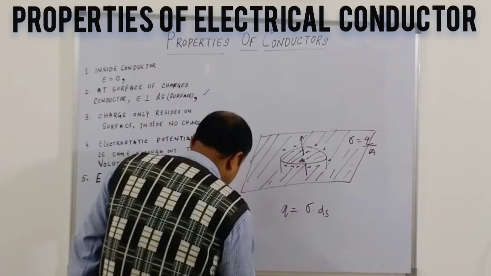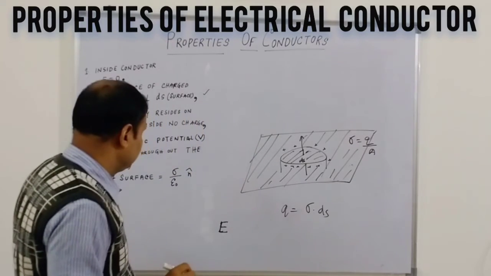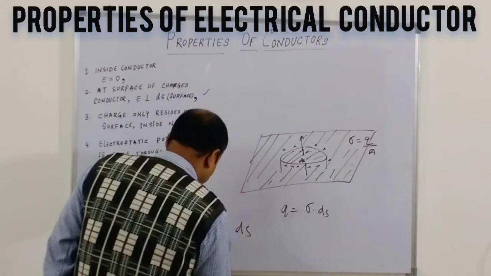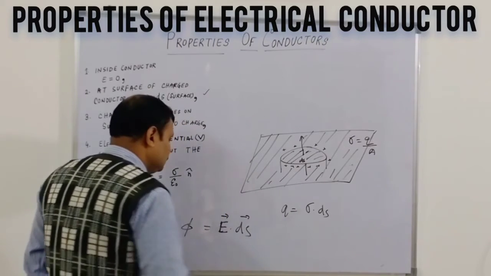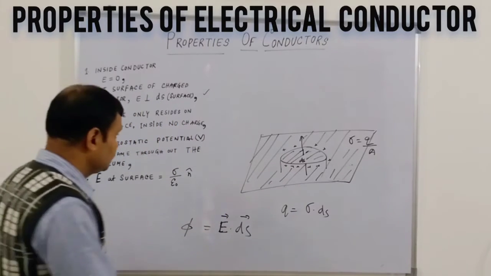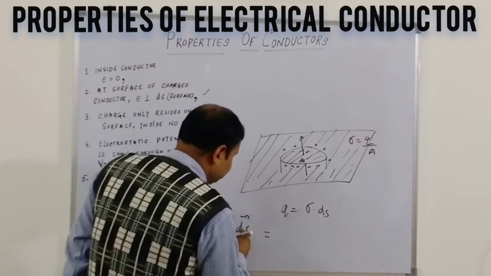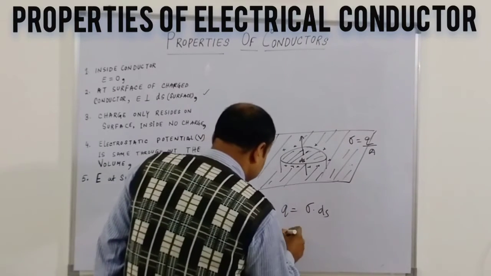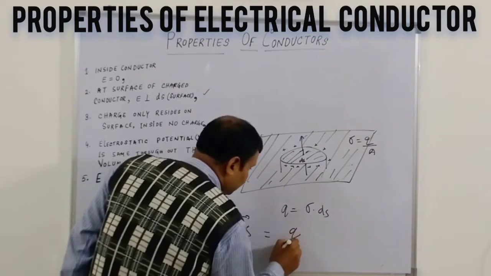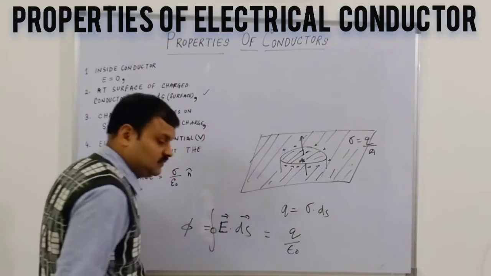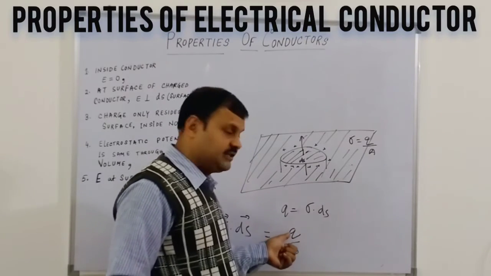The flux phi is E ds, as you know. The closed integral of E ds is the net electrical flux, and it equals Q by epsilon naught from the Gauss theorem, where Q is the enclosed charge.